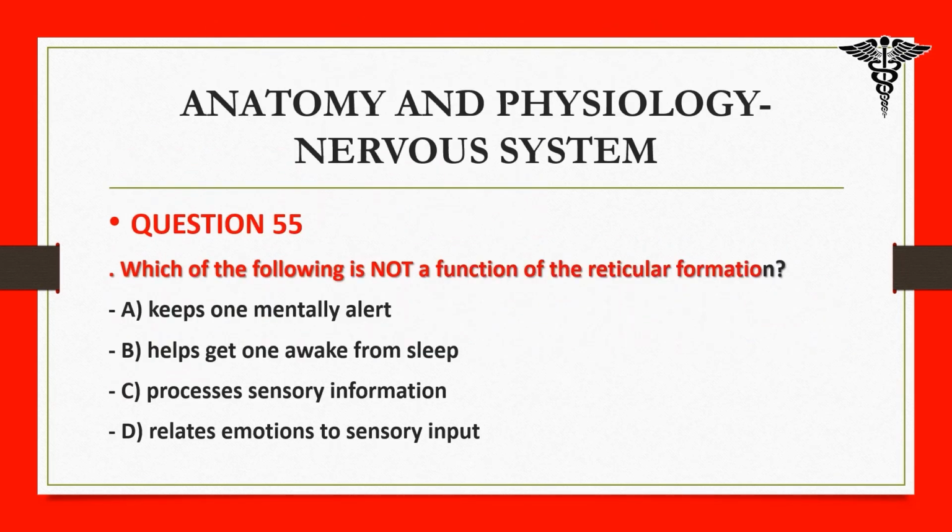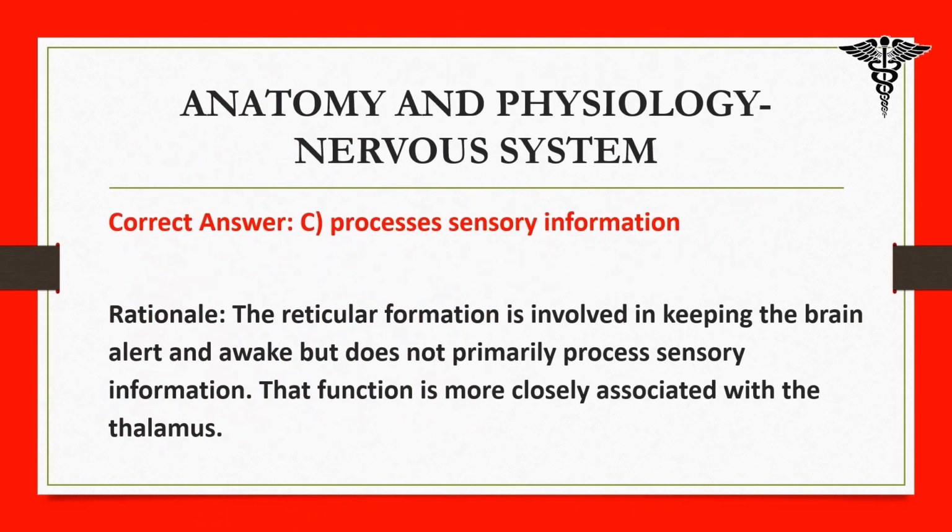55. Which of the following is not a function of the reticular formation? A. Keeps one mentally alert. B. Helps get one awake from sleep. C. Processes sensory information. D. Relates emotions to sensory input. Correct answer: C. Processes sensory information. Rationale: the reticular formation is involved in keeping the brain alert and awake, but does not primarily process sensory information. That function is more closely associated with the thalamus.